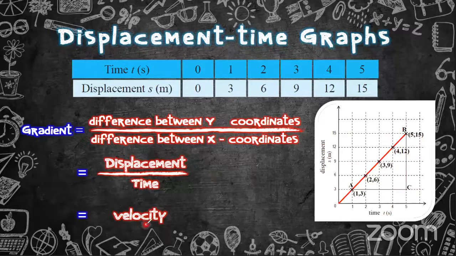Here, velocity can be found by the gradient of the displacement time graph. Here, from point A to point B, they have marked 2 points. From these 2 points, they are taking the x coordinates and y coordinates. By this, they are calculating the gradient.